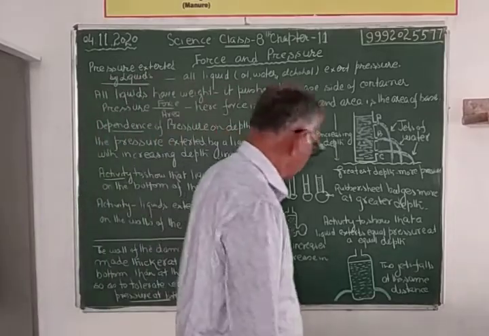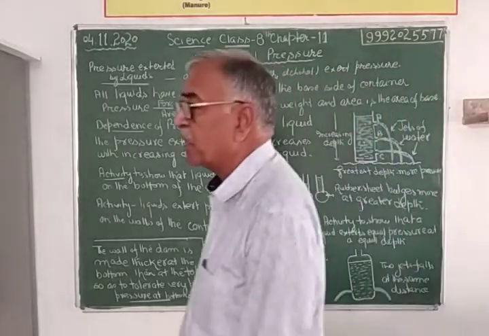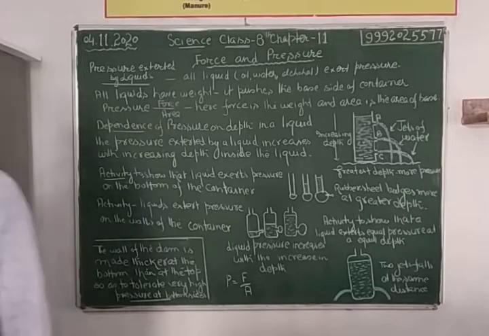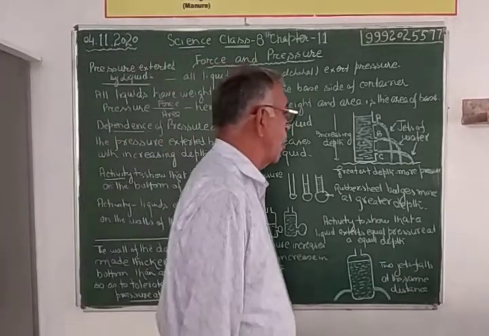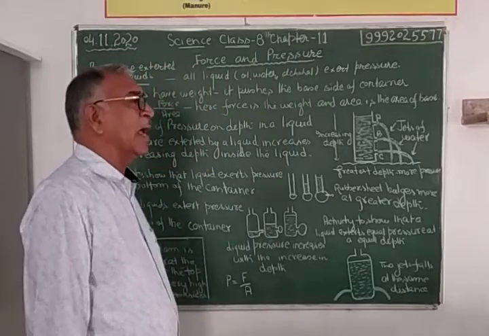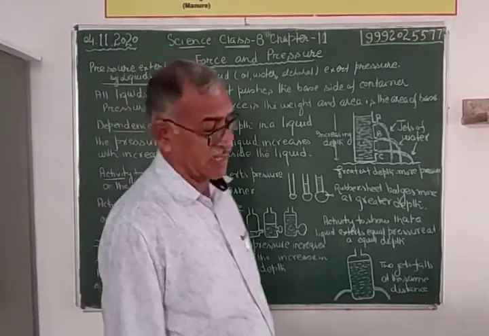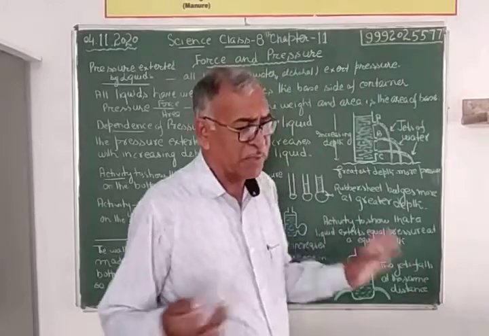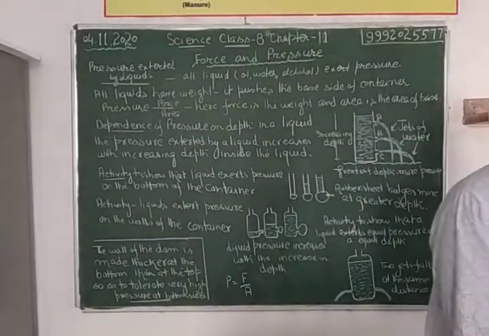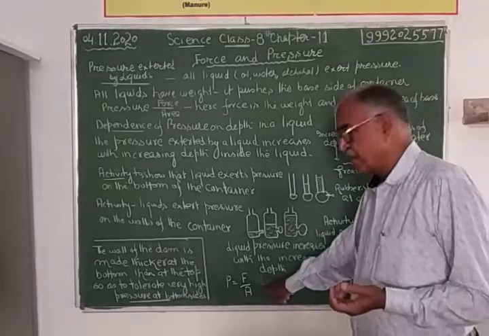And the SI unit of pressure is Newton per meter square. It is also known as the Pascal and written as capital P, small a: Pa is equal to 1 Newton divided by meter square. Up to here we have all studied. Then we have studied also the common examples of the pressure formula.